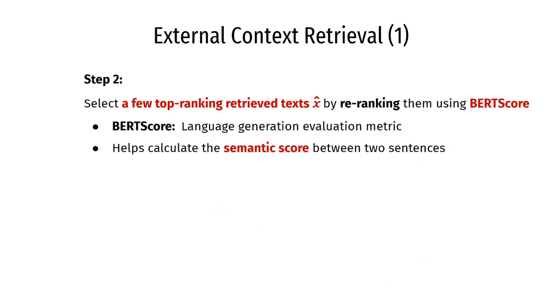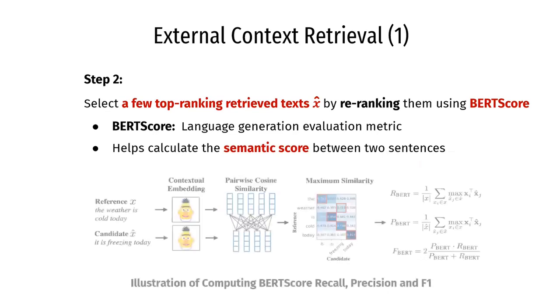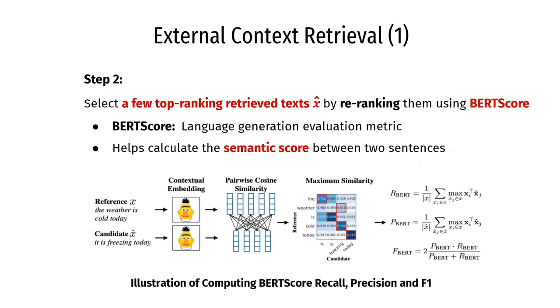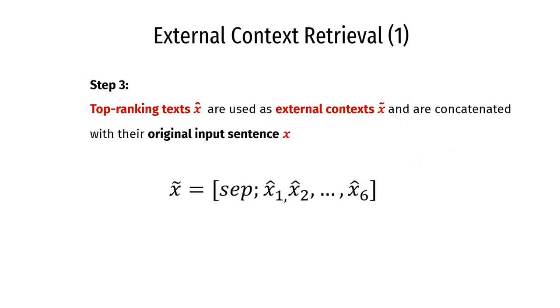This helps to calculate the semantic score between input text and retrieved text. This score is calculated using cosine similarity, and BERTScore would then compute the recall, precision, and F1 scores accordingly. The retrieved texts are then re-ranked according to the F1 scores, with a large score indicating strong semantic relations between the input text and the retrieved text.